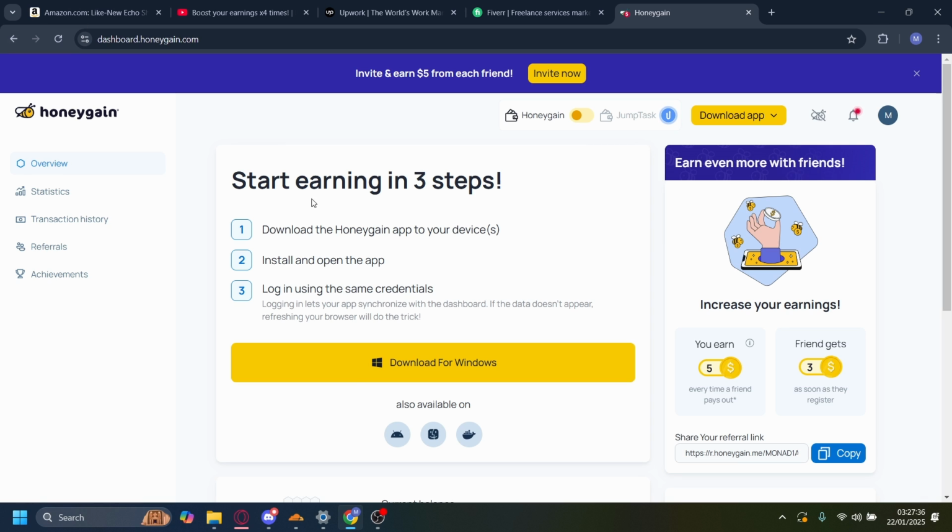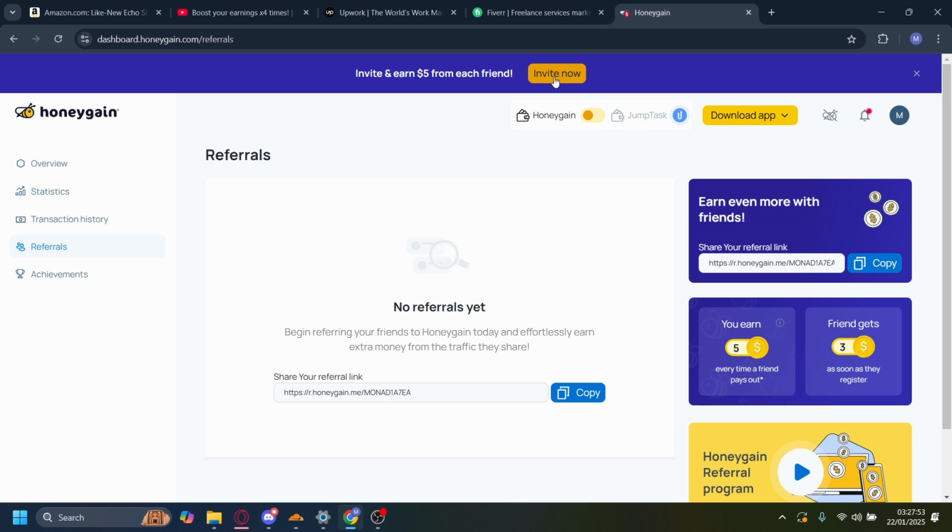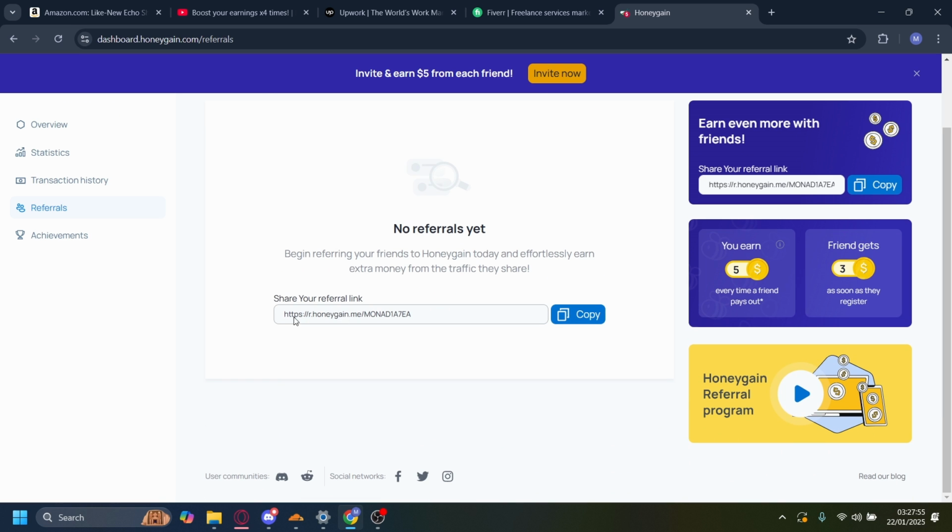So if you log into Honeycane and you're on the dashboard section here, there's a really huge button up here that says invite now, right? Invite and earn $5 from each friend. Imagine that, $5. So if you have like 5 friends, you can earn $25 just like that. If you click on invite now here, you can see there's a referral link like here.